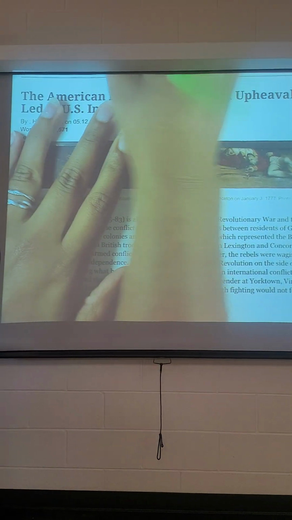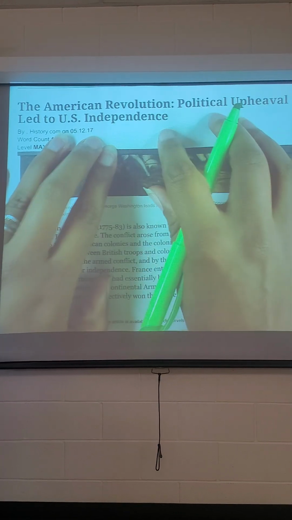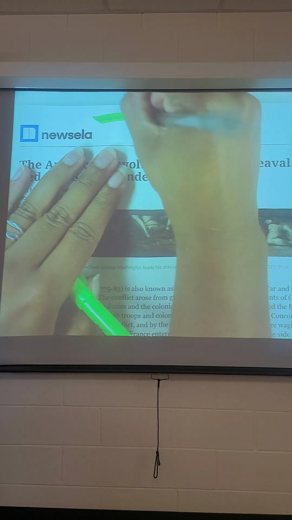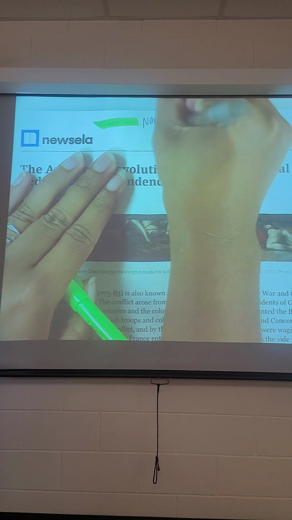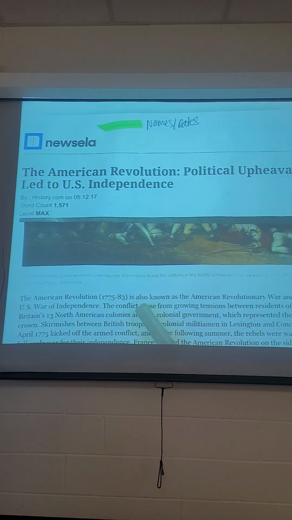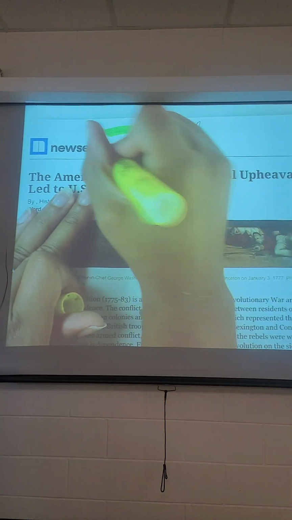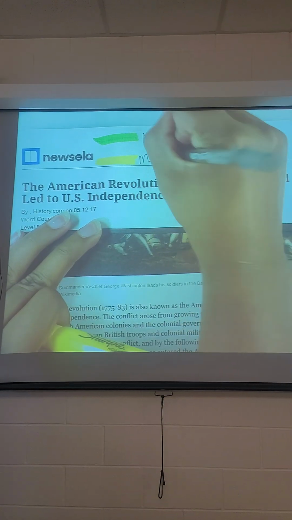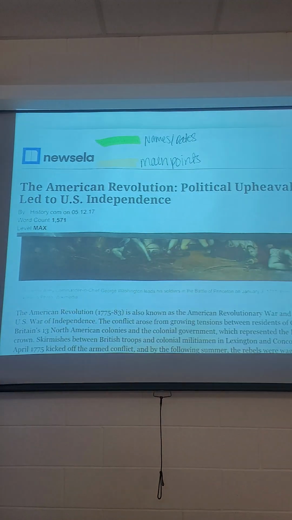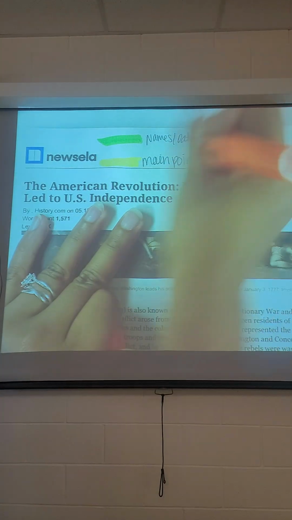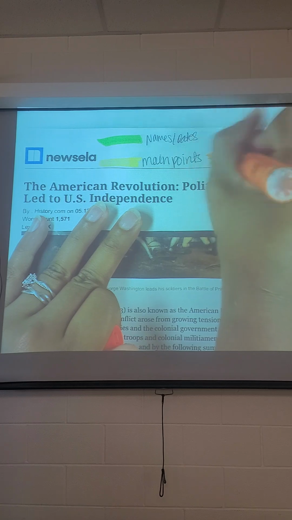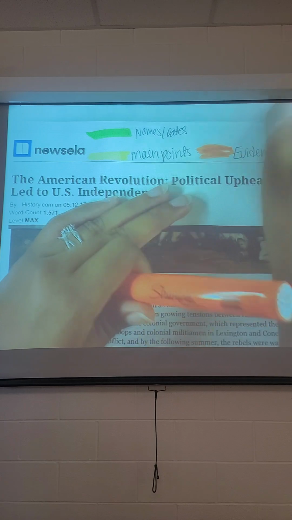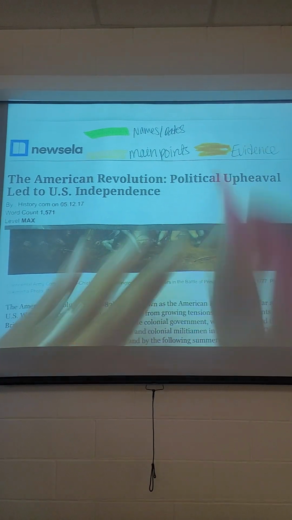So I'm going to make my key, so that way I have a way of tracking myself. I'm going to have my dates and names in green. My main points, or anytime I answer or talk about a question, in yellow. Any evidence I need to support those main points will be in orange. I'm just going to put evidence. And every time I come across unfamiliar words, I'm going to make those pink.